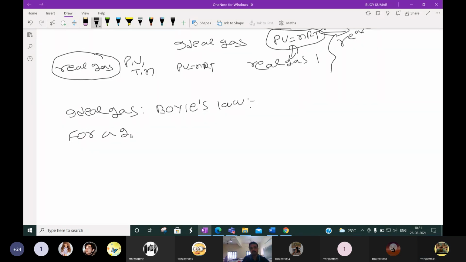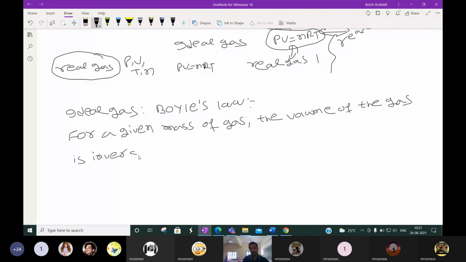For a given mass of gas, the volume of the gas is inversely proportional to the pressure of the gas at constant temperature.